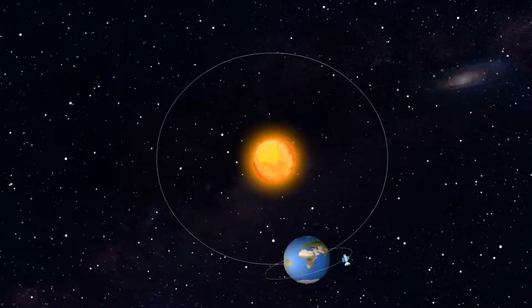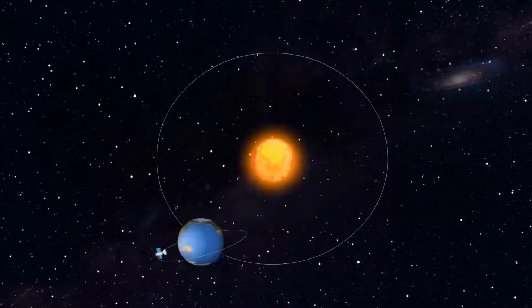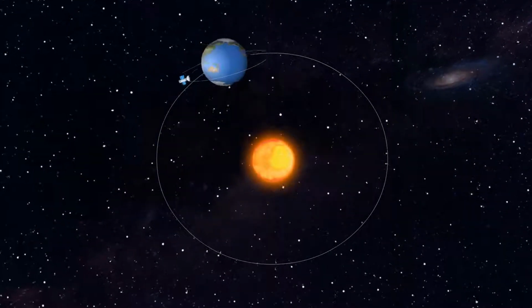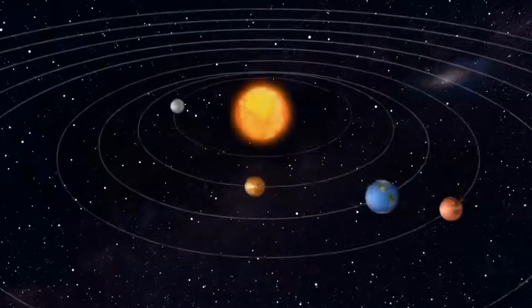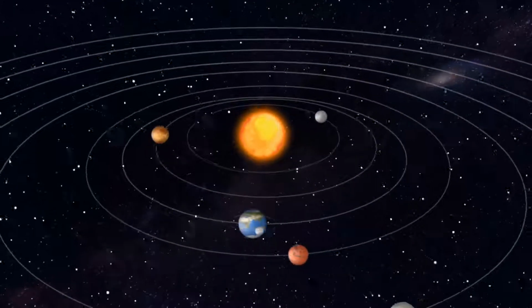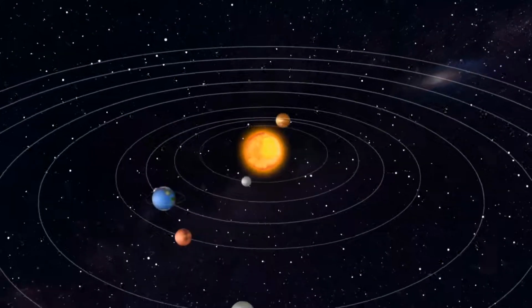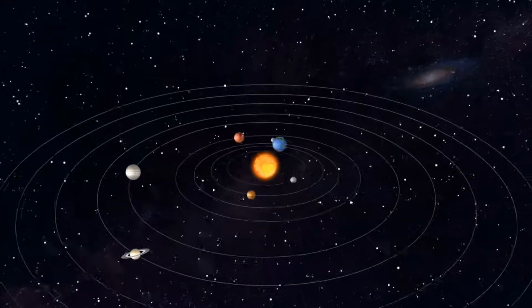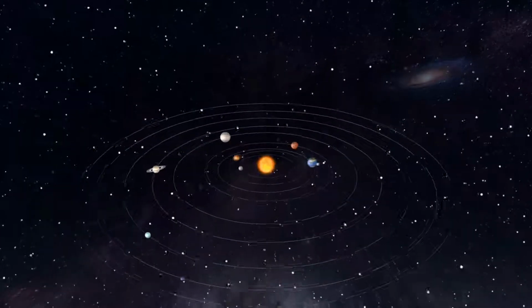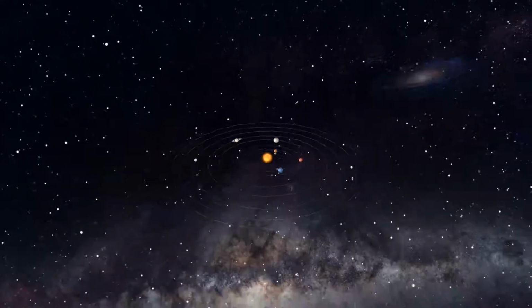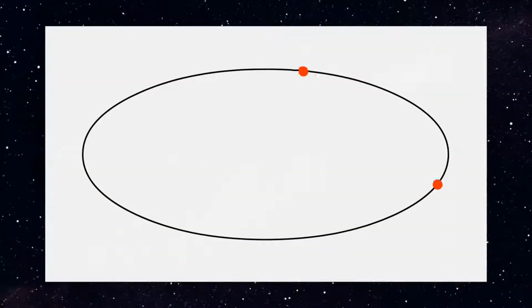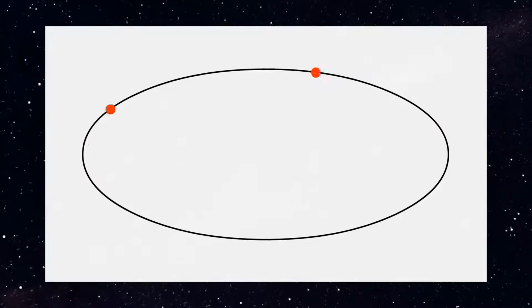Celestial bodies, such as planets and satellites, move in paths that obey the laws of motion. The planets move in elliptical orbits around the Sun while the satellites move in elliptical orbits around the planets. The Sun and the Solar System itself move in an elliptical orbit around the center of the Milky Way. The heavenly bodies move in an elliptical orbit due to the attractive force of gravity.